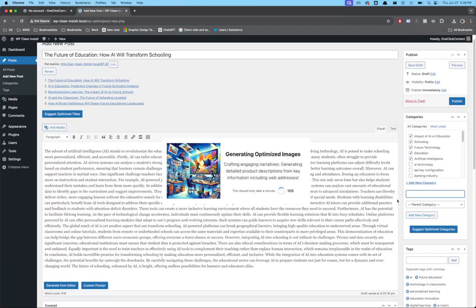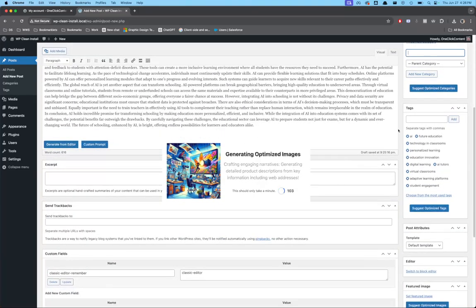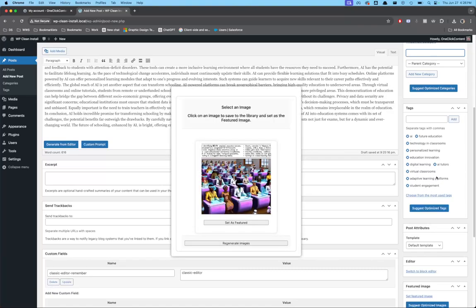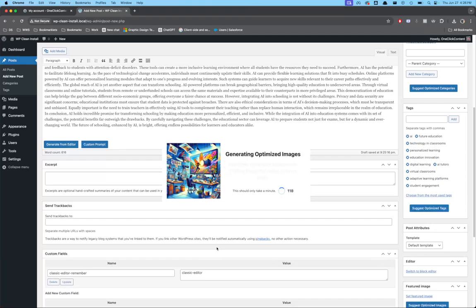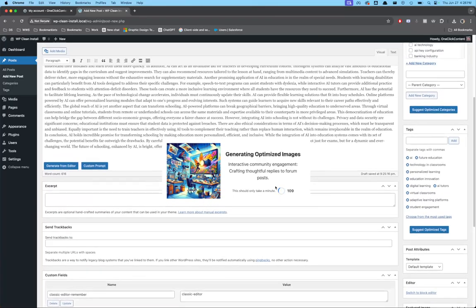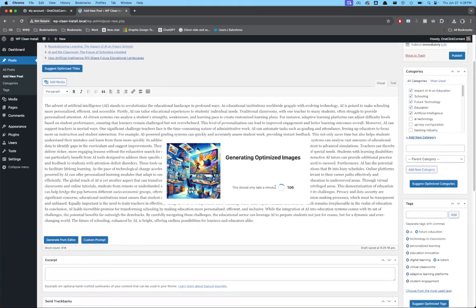Now it's doing the images. The images do take a little bit of time. It snuck past us while we were looking at the categories. It also did the tags. Same thing, if these tags do not exist, it will automatically create and set those tags. All right, and then here, look, it's our AI generated picture about school and how AI is going to affect school. That picture's kind of wonky. Let's do one more. We're just going to hit regenerate images and give it one more chance to make a new image for us. And if we like it, we're going to go ahead and set it. Again, that is the longest part of it, waiting for a cool image to come through. You can see everything else is already done.